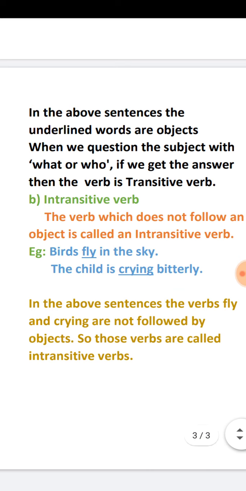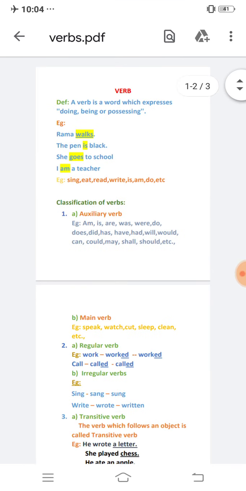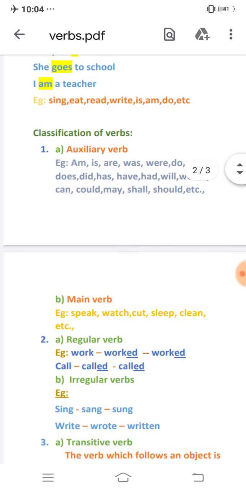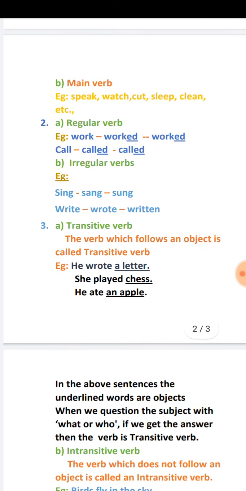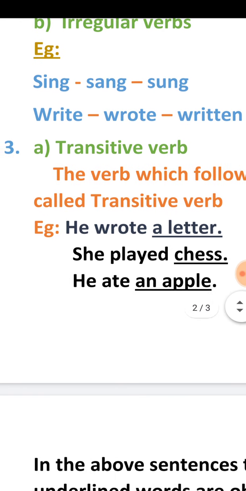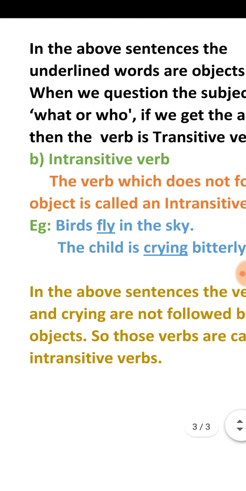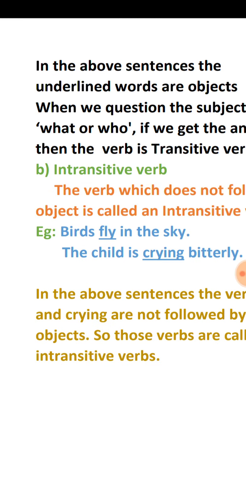Okay. So, these are the classifications of verbs. First one is auxiliary verb and main verb. Second one is regular verb and irregular verb. Third one is transitive verb and intransitive verb. Okay friends, this is a small explanation about the verbs.